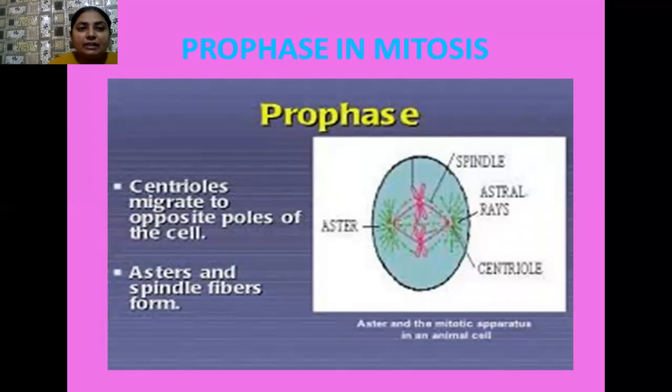Okay, students, we come to our main topic, that is prophase. So students, always remember prophase is the first stage of mitosis. And during the prophase stage, when we see the early prophase, what happens? So if we see the electron microscopic view of the cell here, in the early prophase stage, as you know, inside the nucleus, what is present? Chromatin fibers are present. These are thread-like structures.